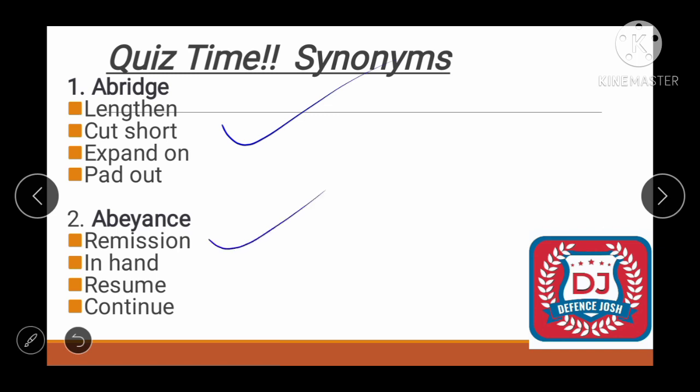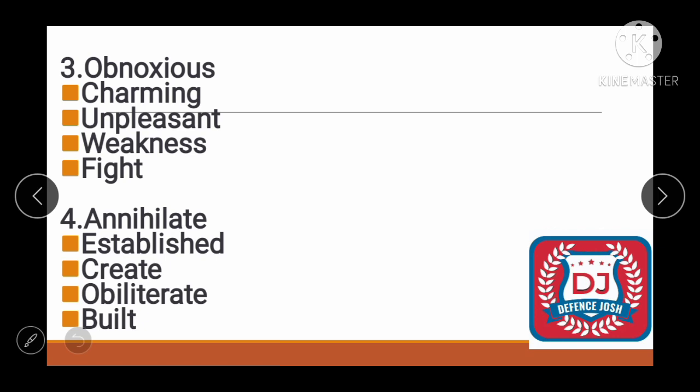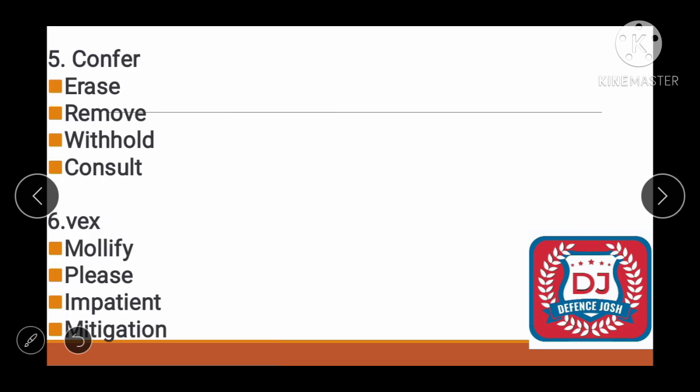remission. Okay. Third one is obnoxious. Options are charming, unpleasant, weakness, fight. So the correct answer is unpleasant. Fourth one is annihilate. Options are establish, create, obliterate and build. So the correct answer is obliterate. Fifth one is confer. Options are erase, remove, withhold and consult. So the correct answer is consult.